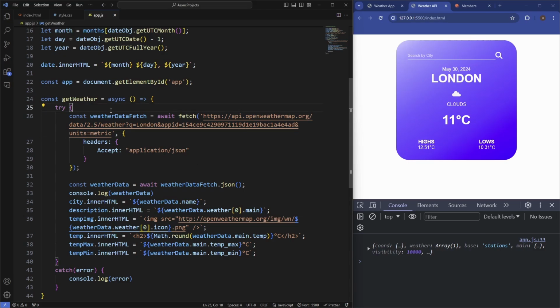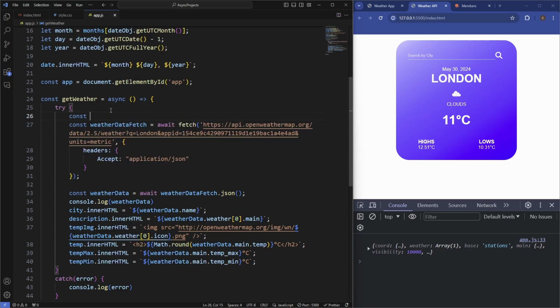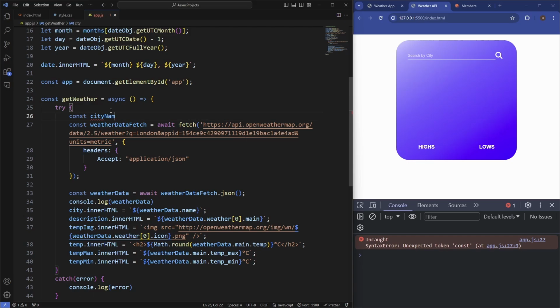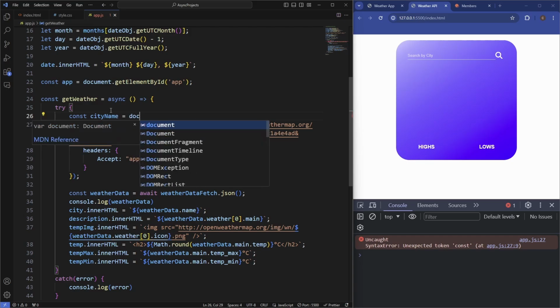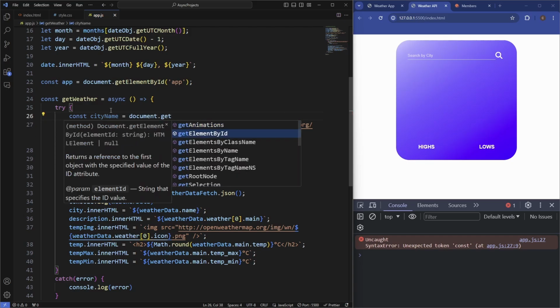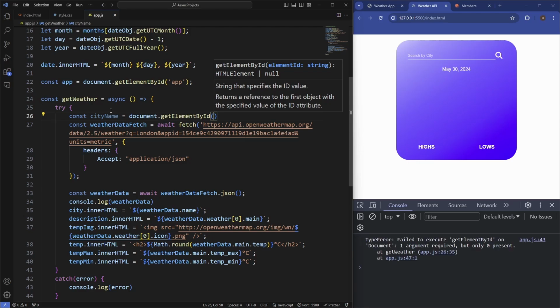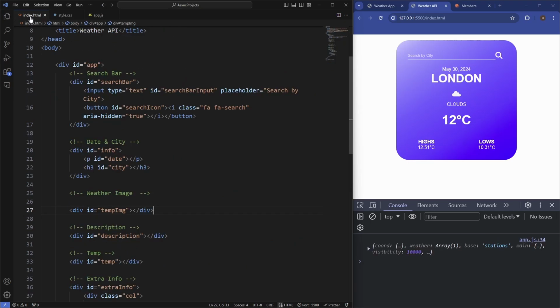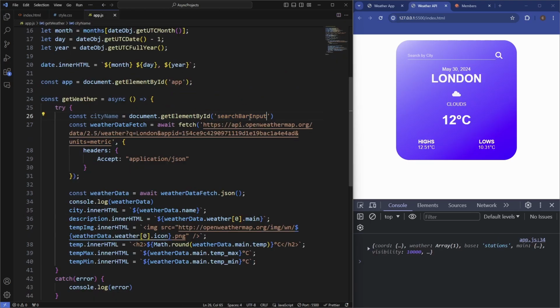So we'll just go above this, say const city name equals document dot get element by ID. I'm going to get the search bar input, sorry. I think it's got the ID of search bar input. Yeah, so just copy that to make sure.